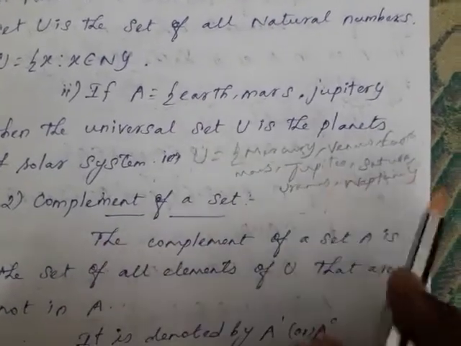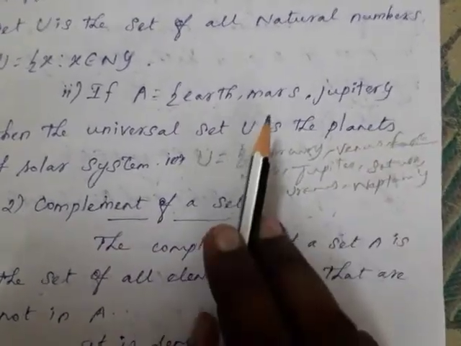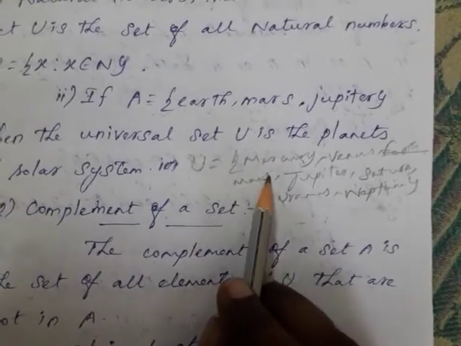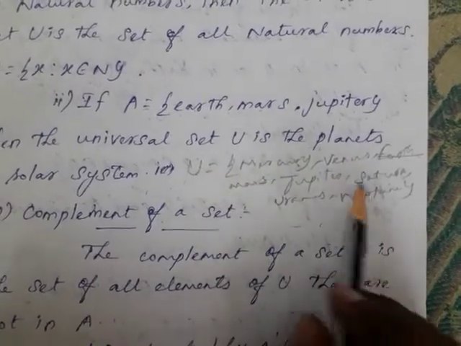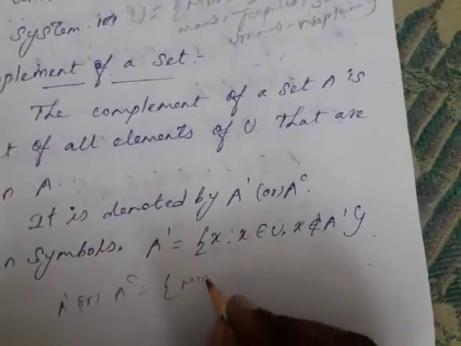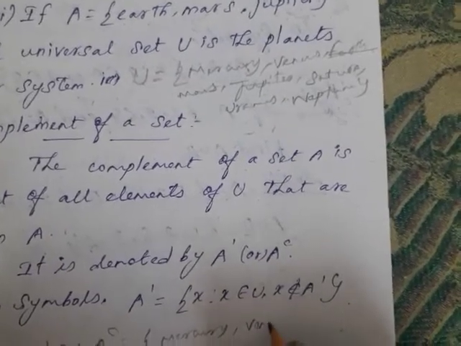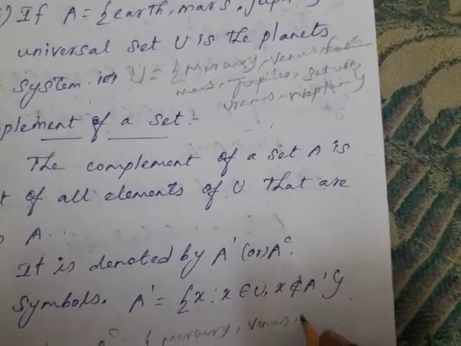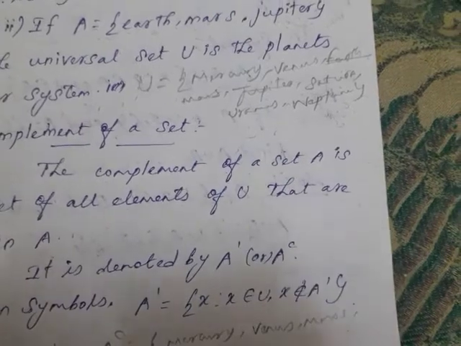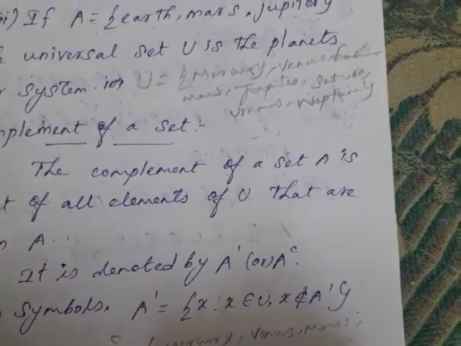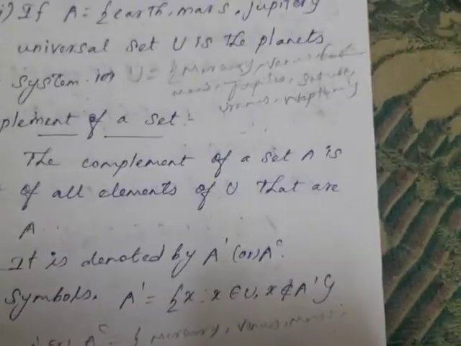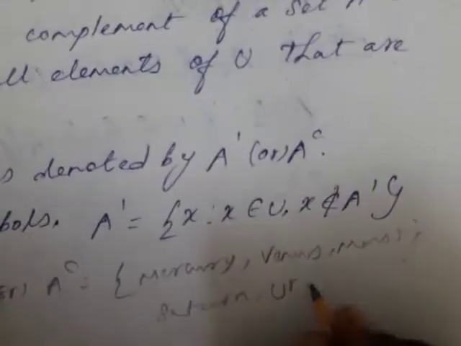Earth, you have to strike out. Mars, strike out. Jupiter, strike out. The remaining ones are Mercury, Venus, Saturn, Uranus, Neptune.